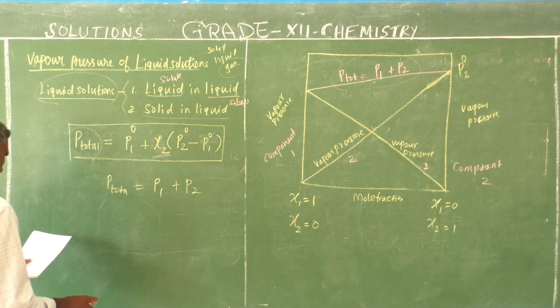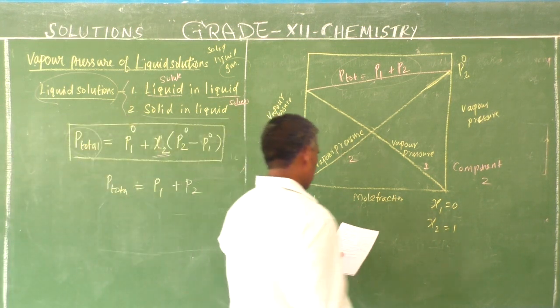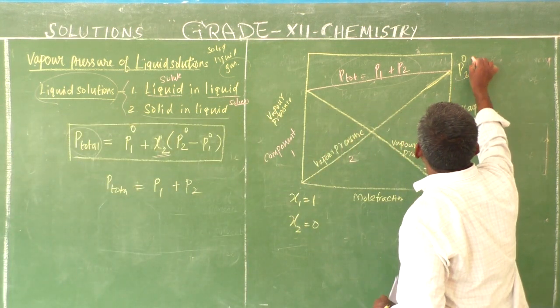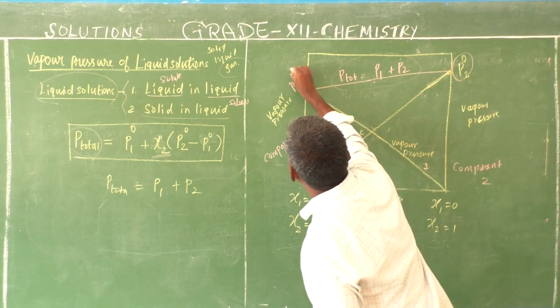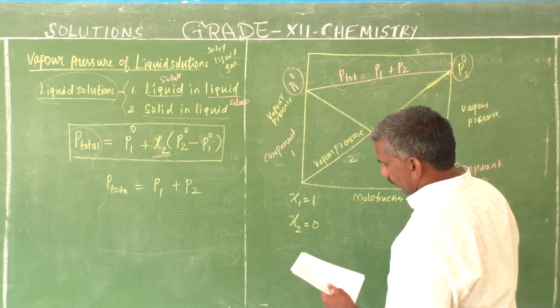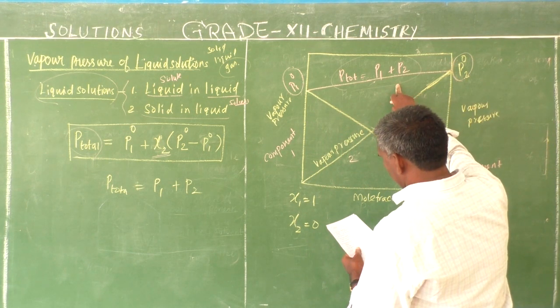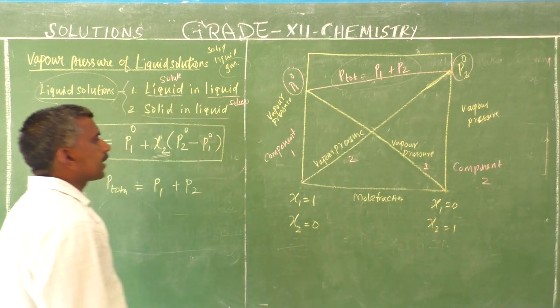That's all. Now, depending on the vapor pressure of the pure components, what is the total vapor pressure? This is the pure component 2, this is component 1. The total vapor pressure over the solution decreases or increases with the increase in the mole fraction of the component. Okay, that's all, three conclusions.